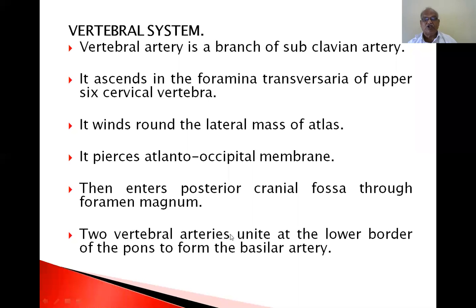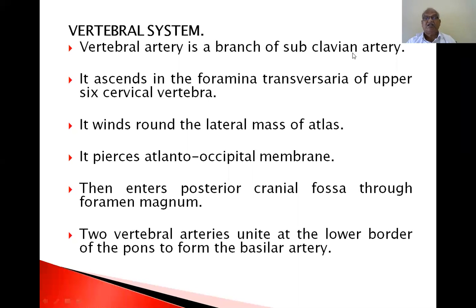Two vertebral arteries unite at the lower border of the pons to form the basilar artery. Because pons is also present within the skull. Outside the skull, in the vertebral part, the cervical spinal cord is there. So pons is present in the brain, within the skull itself.